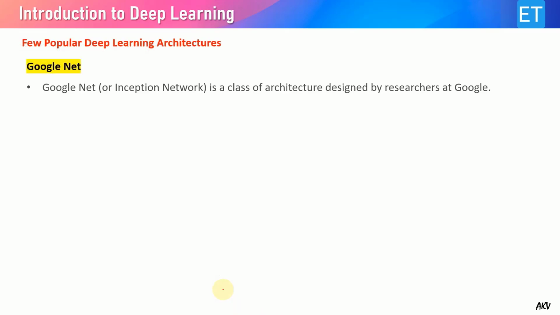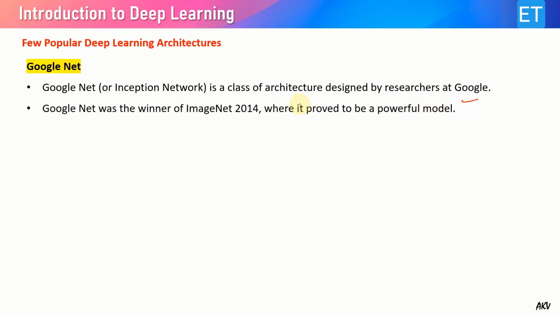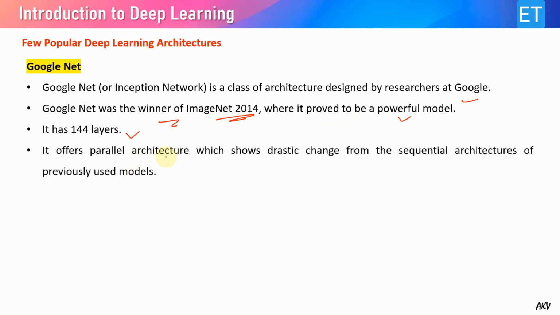The next is the Googlenet. The Googlenet, also known as the Inception Network, is a class of architecture designed by Google. It was the winner of the ImageNet 2014 competition, where it proved a very powerful model. It has 144 layers, so it's a big one. It offers a parallel architecture, which shows a drastic change from the sequential architectures of previously used models. For example, Alexnet was a sequential architecture, but Googlenet offers a parallel architecture.